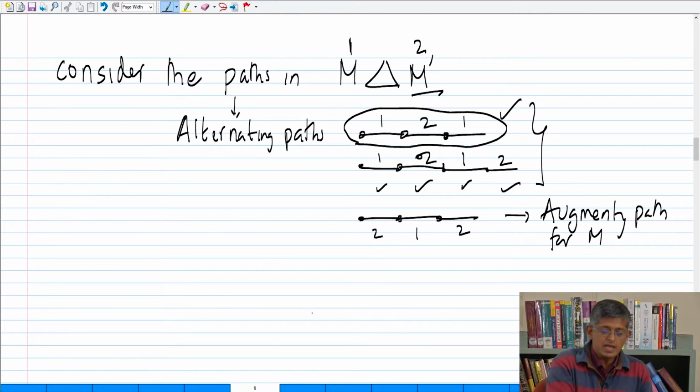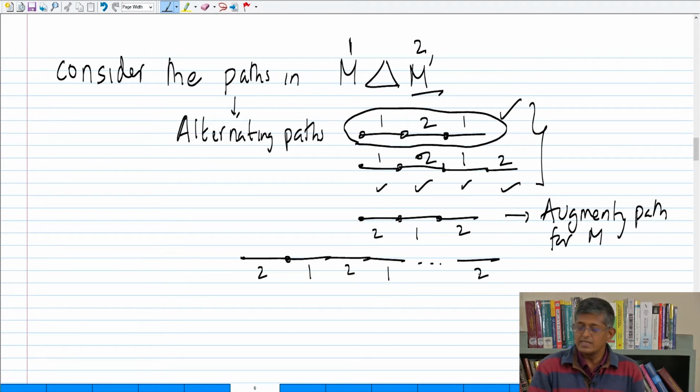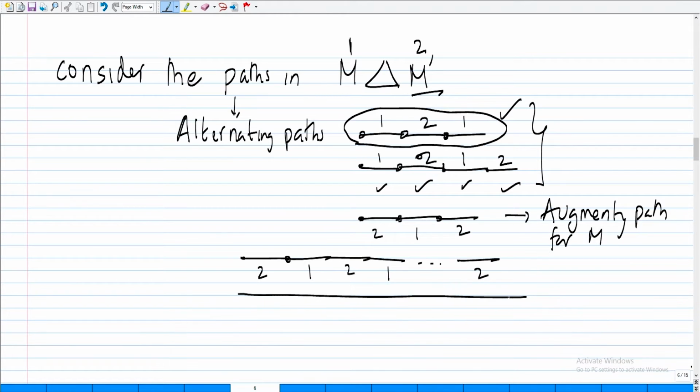Please don't be misled by 3. It will start with 2, 1, 2, 1 and so on, and end with 2 for some number. Otherwise, you will come to a contradiction to the starting premise that M prime had more edges than M. So one such path will definitely be there. This is our M augmenting path. This is a contradiction, since M did not have an augmenting path. Therefore, M should indeed have been a maximum cardinality matching.